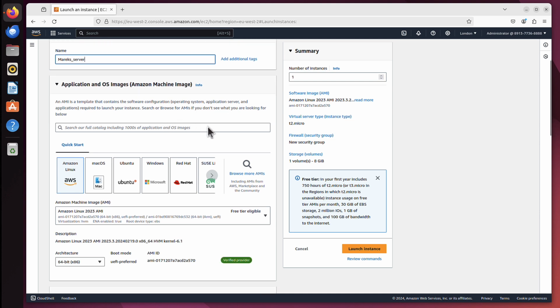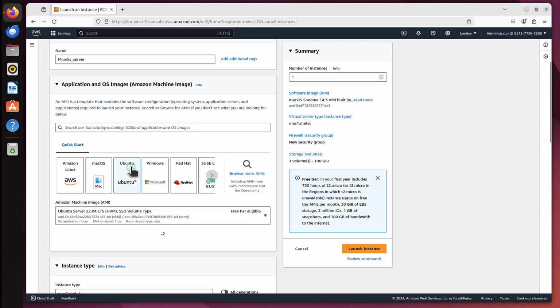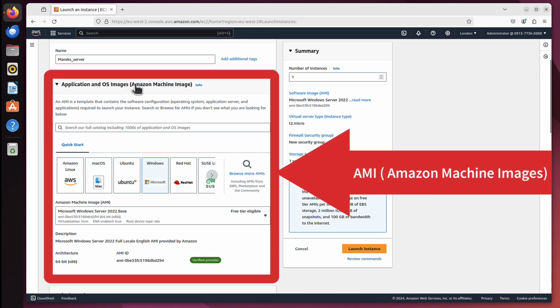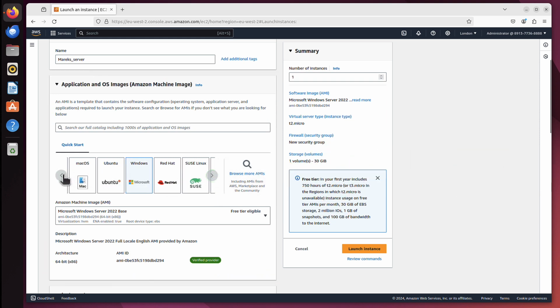And we scroll down and we can see operating systems that are available for our server. Amazon Linux is picked by default, and Amazon Linux is like a Linux Fedora based system with a lot of tweaks from Amazon, and that's cool. But we can also have macOS, we can have Ubuntu, Windows. They're all called Amazon Machine Images. If you click this button, you will see there are thousands and thousands more of them. But let's just stick to the basics maybe. I will just pick Ubuntu.